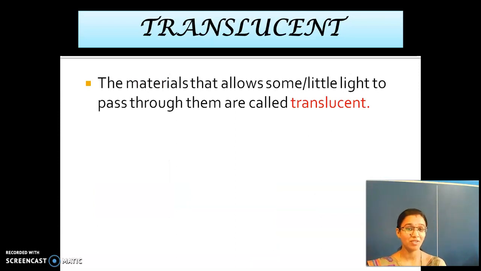And what are translucent materials? They allow some or little light to pass through them, and the rest is scattered. This is if the light comes and falls.